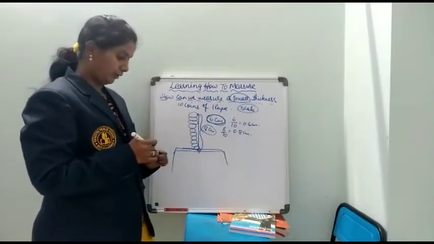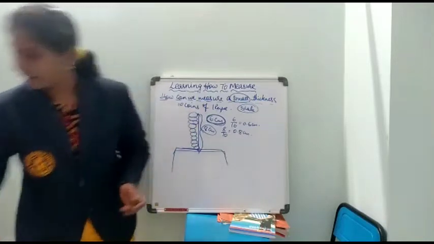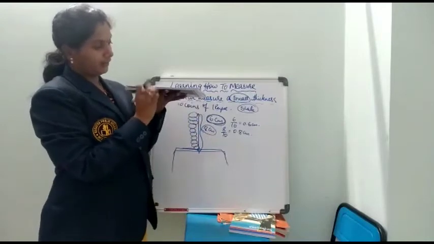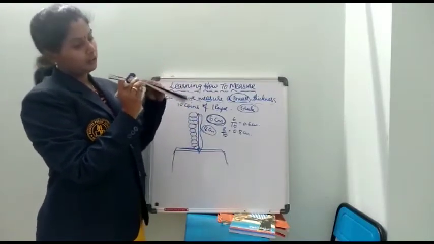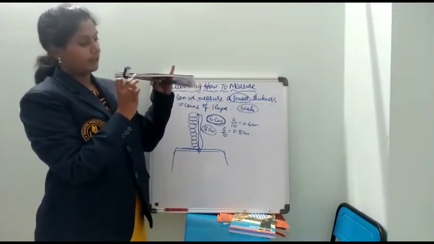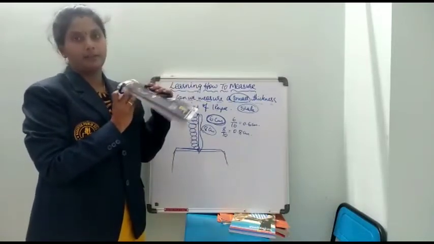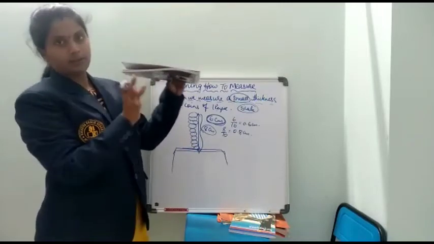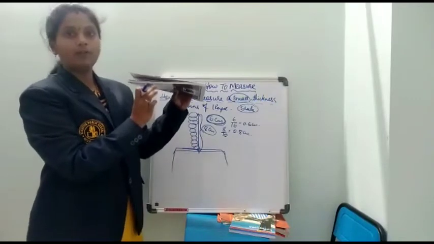In the same way, you can measure the thickness of your textbook. For example, this book is here and I want to measure the thickness. How much thickness does this book have? I will just measure this and write the reading, like it may be 1 centimeter. For example, as it is not that thick, it is somewhat less, so it will be only 1 centimeter.